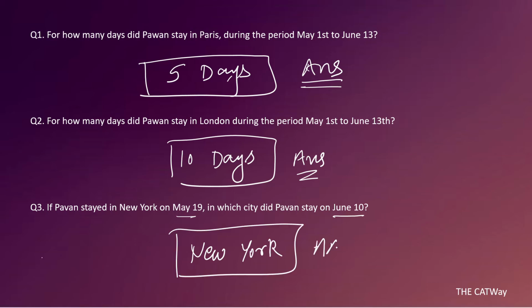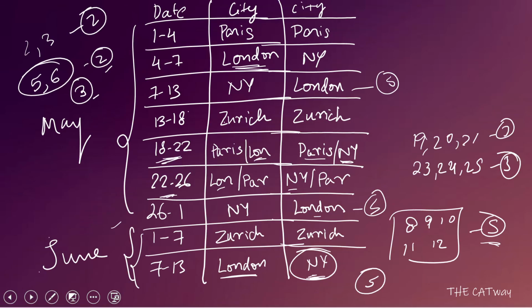I hope that you have understood it well, and you would have seen how easily I solved this set. The only thing which you have to keep in mind is that wherever he went 10 days before, you must not bring him there again. That is the only condition, and after that your set will be a cakewalk. Also, a very important thing: whenever cases are forming, do not leave a case. Do not think that one case will do the work. It's not going to happen. What will happen is you will save 1 or 2 minutes, but your answer can be wrong.